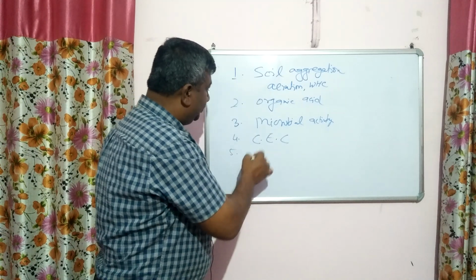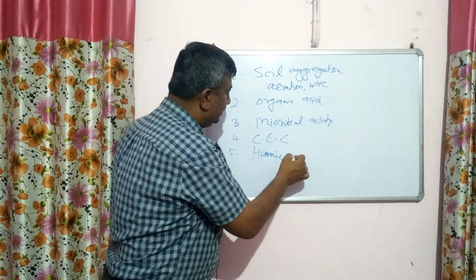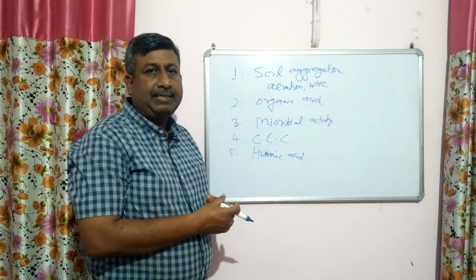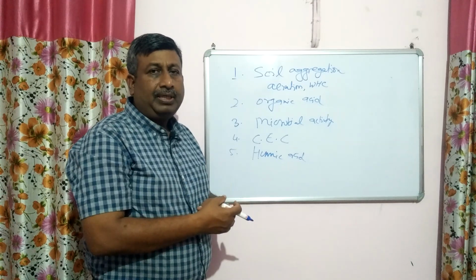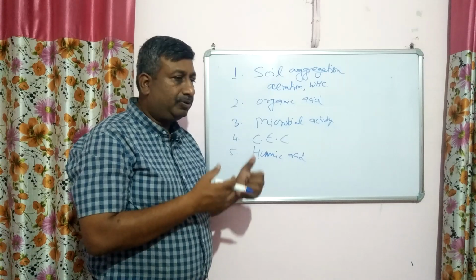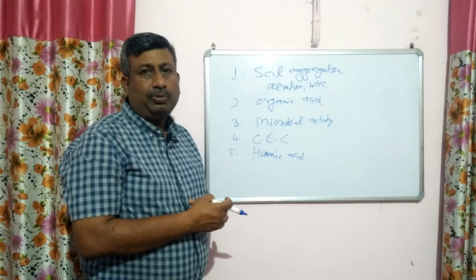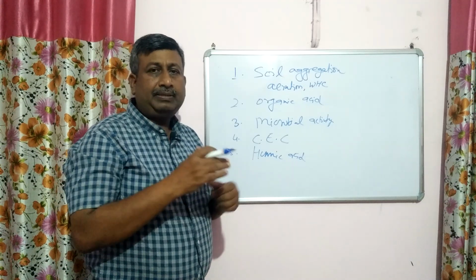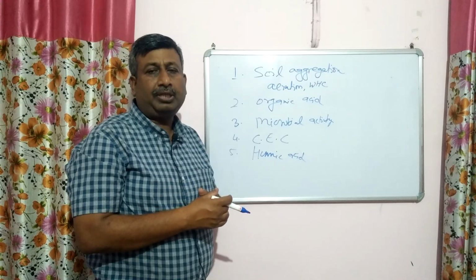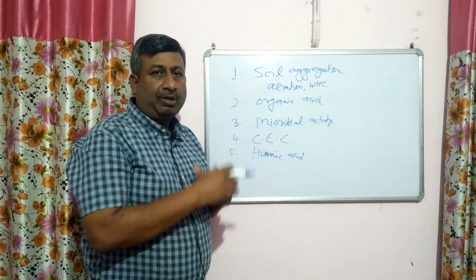Another is that humic acids are produced, and these humic acids are very important in providing resistance in plants against diseases. These humic acids are very beneficial, especially because they produce resistance, so organic matter is very helpful. There is a lecture on the benefits of organic matter and humus, and you can watch this lecture in the playlist Soil Fertility and Nutrient Management. So that's why we use organic sources.